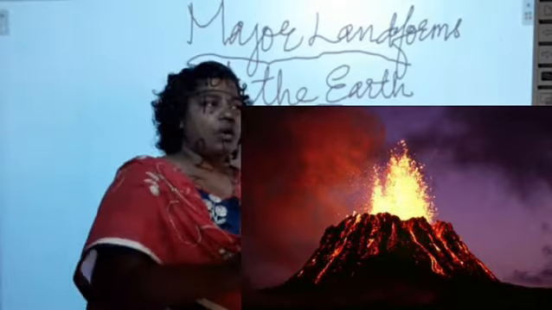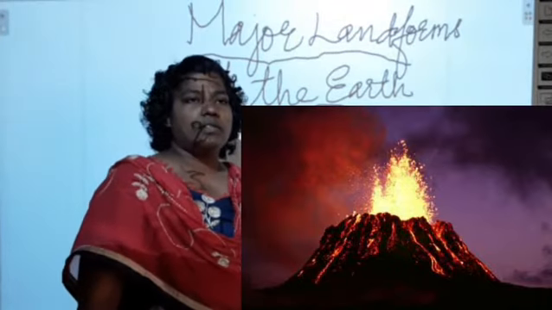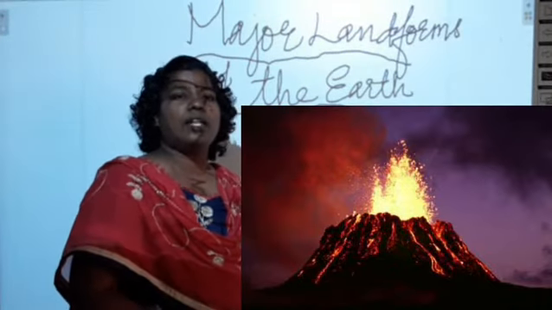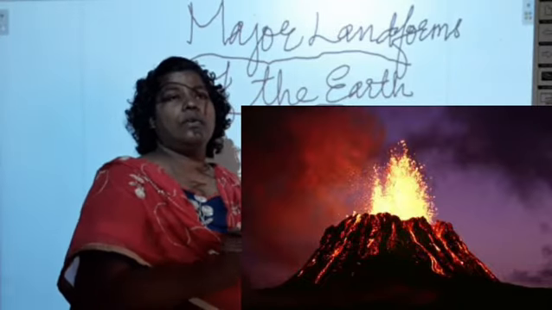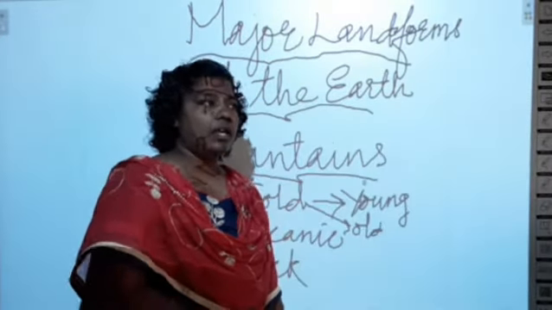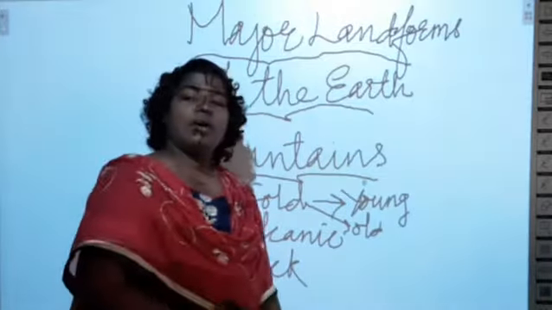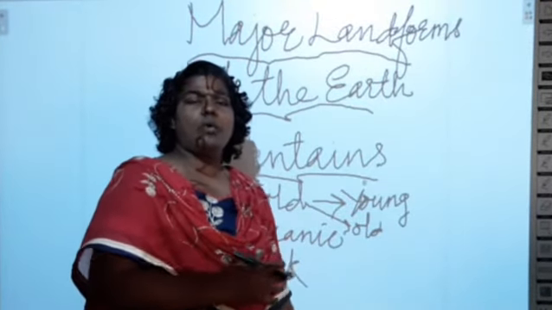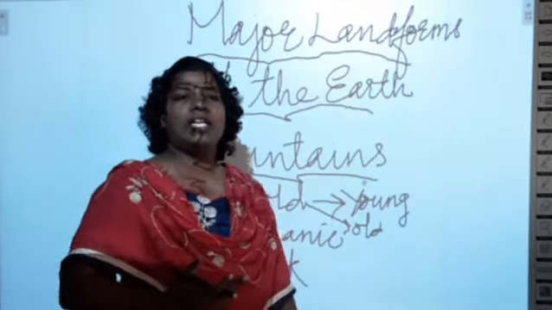And there we can also find craters. Craters are the depressions found on the top of the vent. And volcanic mountains are formed due to the volcanic eruption.